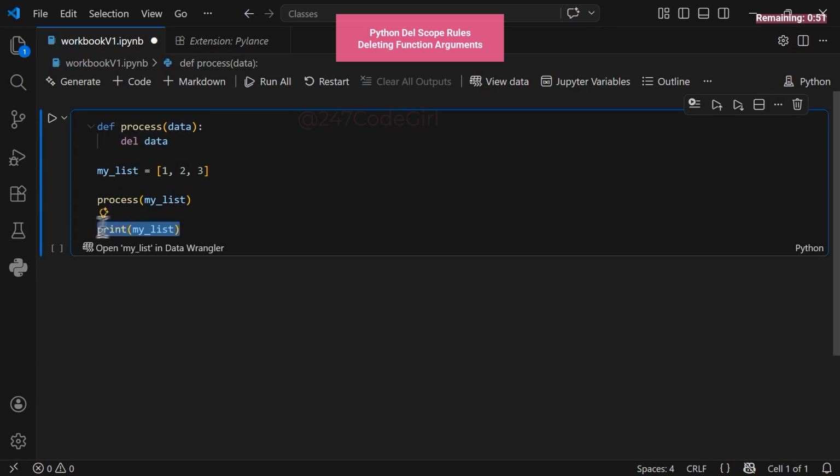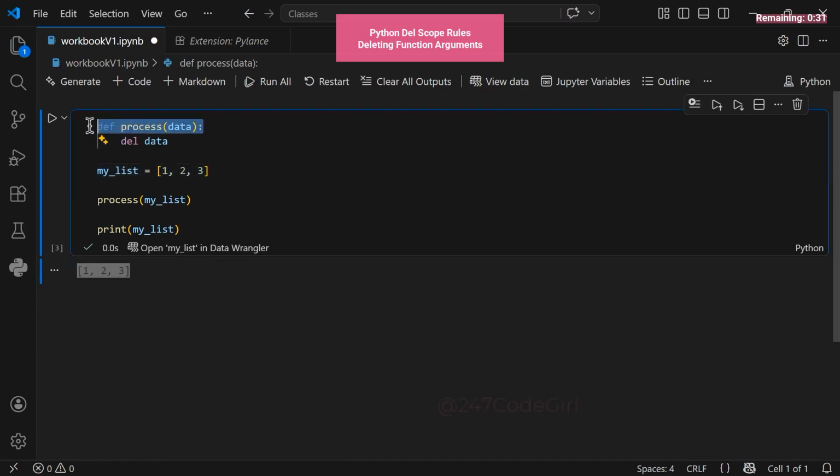Think fast. What do you expect the print statement to show? We are printing the original list after the function has finished its work. Let's run the code. Look at that. The output still shows every single number. The list is completely intact, exactly as we first defined it. Despite our delete command, the original data remains totally untouched. So, what is the secret here?